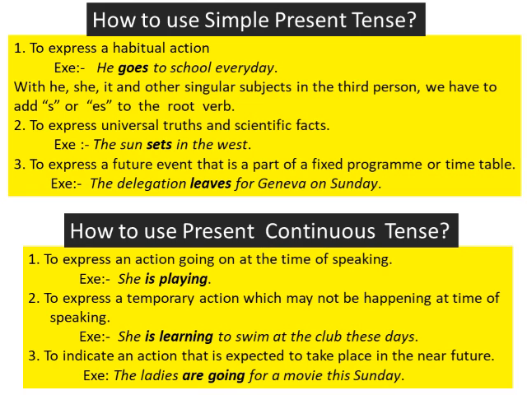The third situation is to indicate an action that is expected to take place in the near future. Example: The ladies are going for a movie this Sunday. So this is an action that is expected to take place in the near future. So this is all about present continuous tense, the different situations when we are supposed to use it.